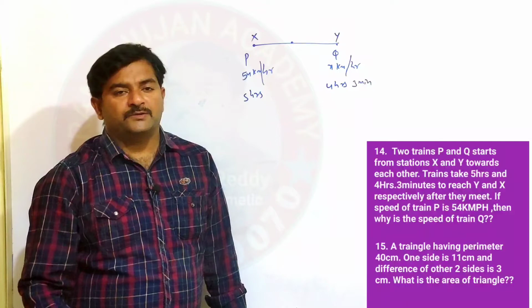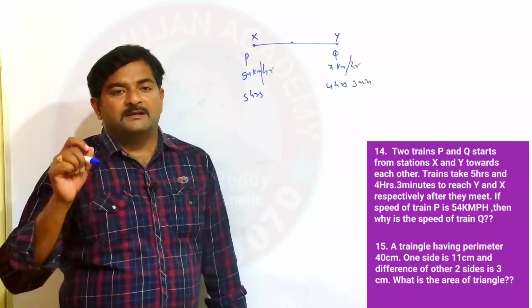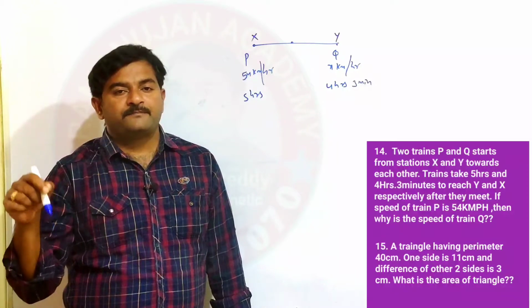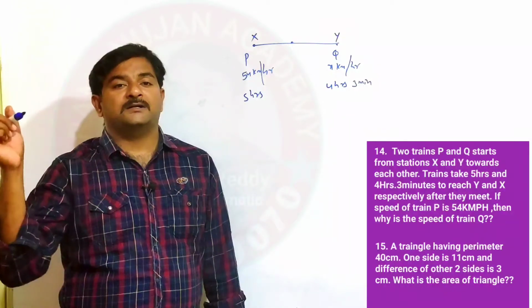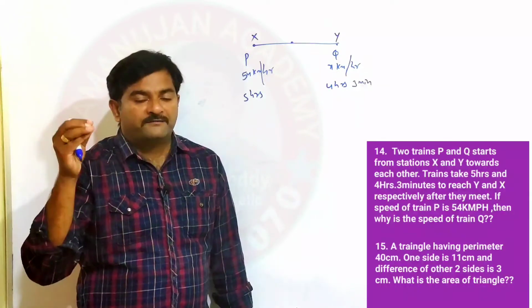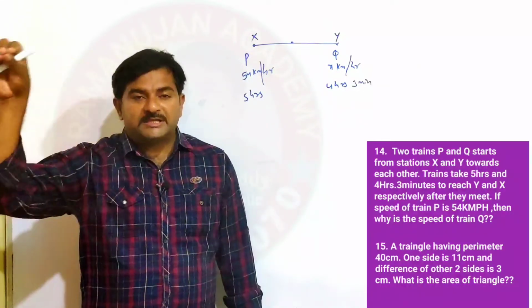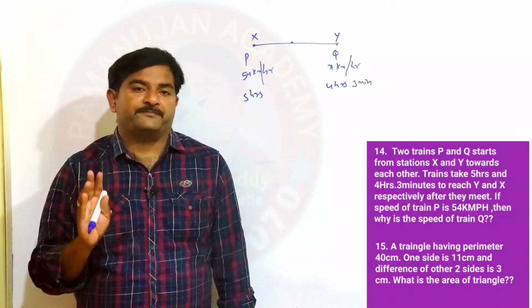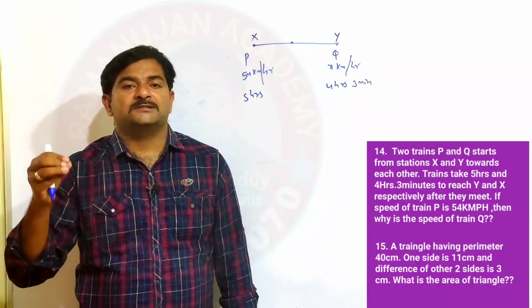So what you have to do, for example, the first train takes T1 time and the second train takes T2 time after they meet. This is the important point. After they meet, to reach the destinations, first train takes T1 time and second train takes T2 time.